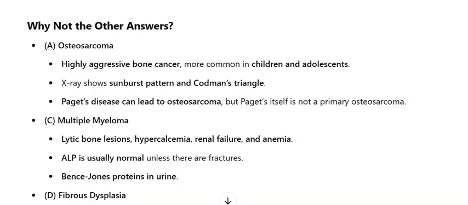C. Multiple myeloma, lytic bone lesions, hypercalcemia, renal failure, and anemia. ALP is usually normal unless there are fractures. Bence-Jones proteins in urine. D. Fibrous dysplasia, presents with bone deformities and cafe au lait spots, McCune-Albright syndrome. X-ray shows ground glass appearance. Does not have ALP elevation like Paget's.